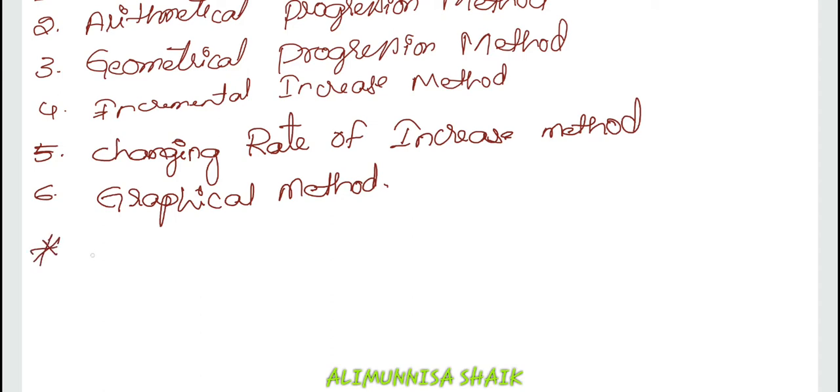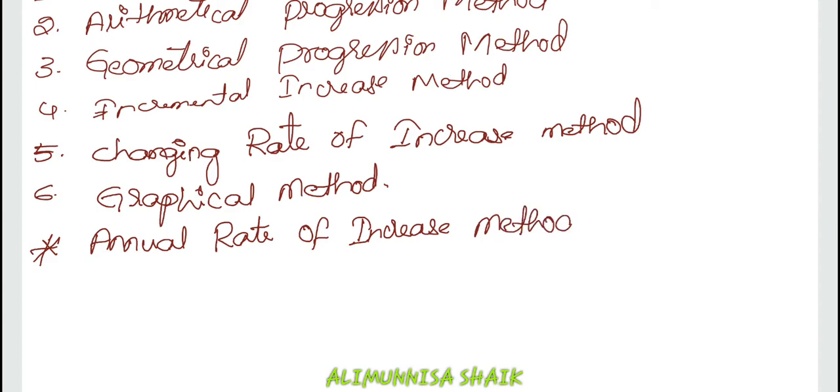The first method is annual rate of increase method. Let us know what it actually means. In this method, the rate of increase per annum is first determined and the population prediction is then calculated.